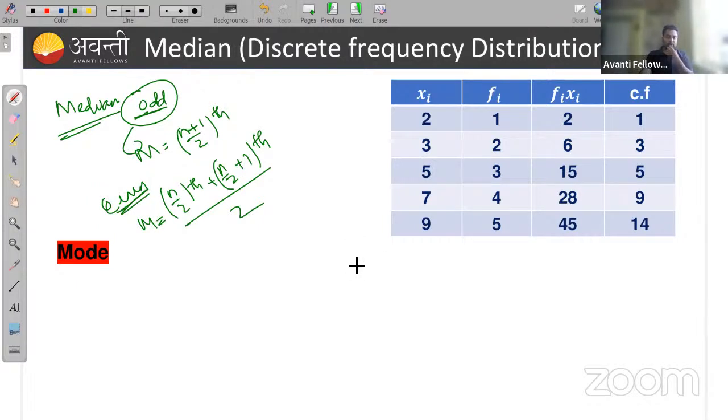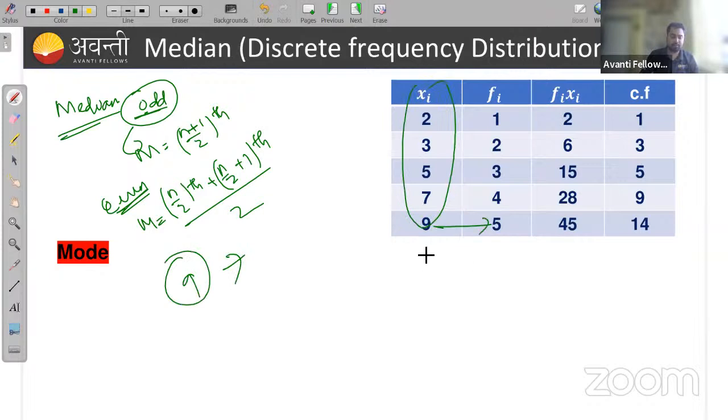Okay. And mode, how can you find the mode? Mode is a simple thing. Mode is simply the value in the distribution with the highest frequency. So can you say what is the mode of this distribution, this frequency table? Who can say what is the mode of this data? Already I told you, it is 9, because 9 has the maximum frequency, right? Is that clear to everyone? Okay, if it is clear to all, now we'll go through one question.